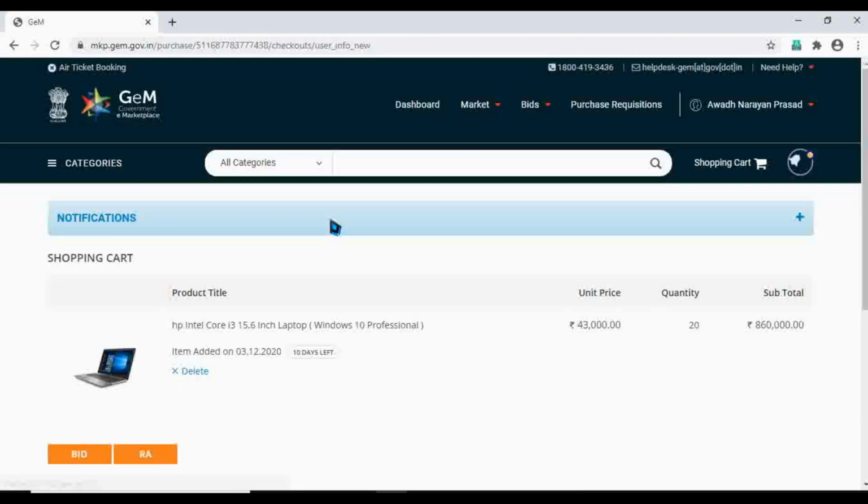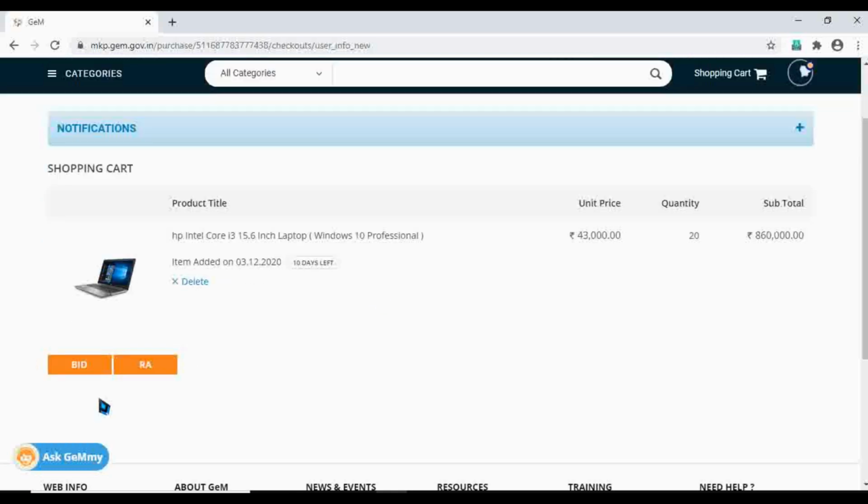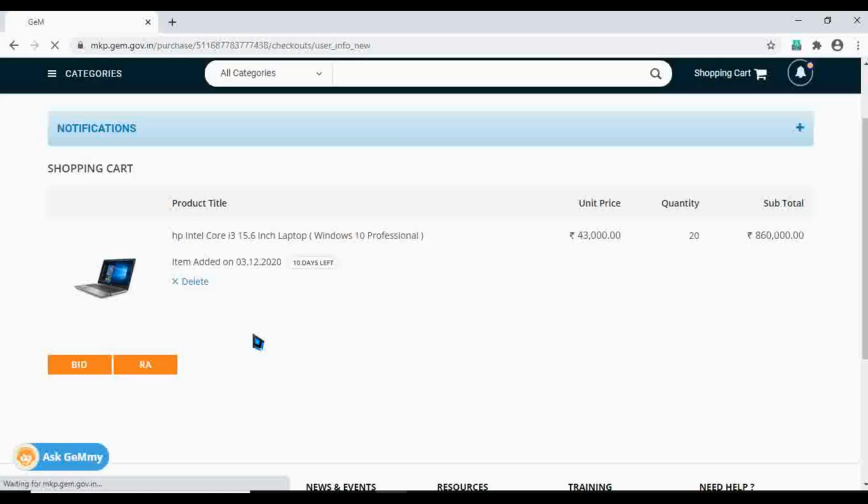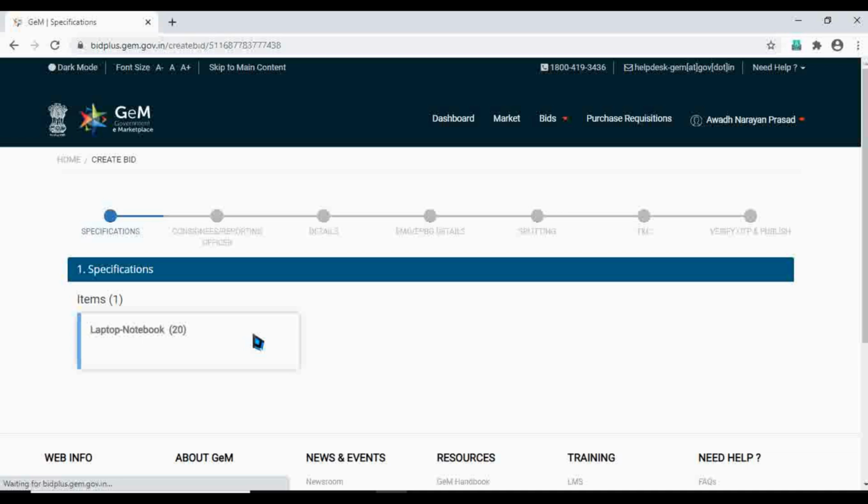Now you can see only two options are coming here, bid and RA. See, only two options are coming. So we have to go for bid, then confirm. Now this is the main page of the bidding part which appears. Click on this.